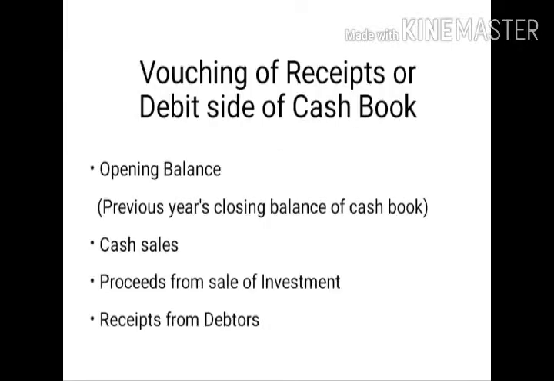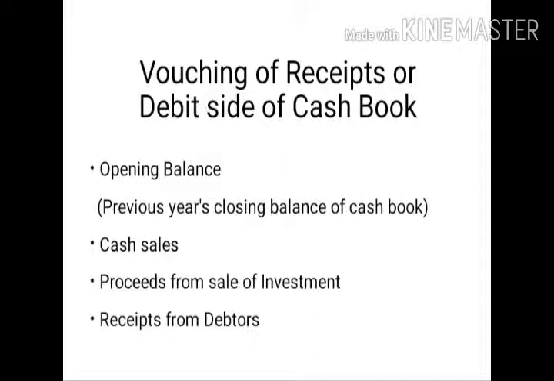In this particular video I am going to explain to you about vouching of receipts or the debit side of the cash book. According to your syllabus there are 4 items to study in the vouching aspect, that is opening balance, cash sales, proceeds of sale of investment and receipts from debtors.